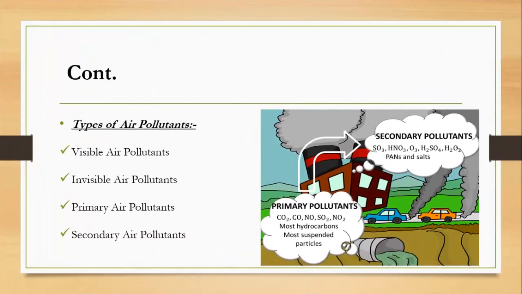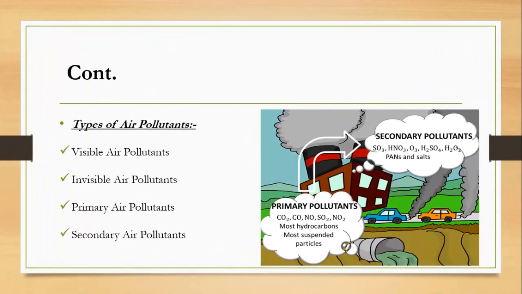So, what are the types of air pollutants? There are 4 types of air pollutants: the visible air pollutants, the invisible air pollutants, primary air pollutants, and the secondary air pollutants. So, I can see that visible air pollutants are those pollutants, as we can see by their name, that these are visible. And for example, we can take smoke. Smoke is visible air pollutant.